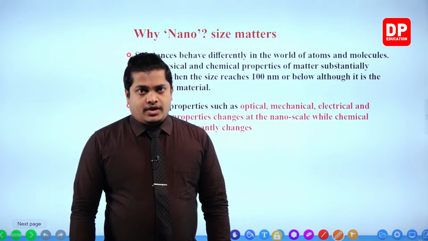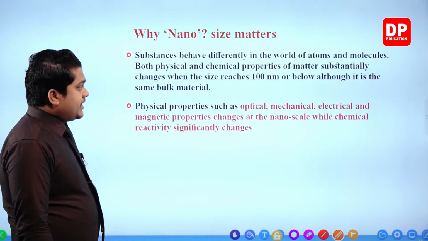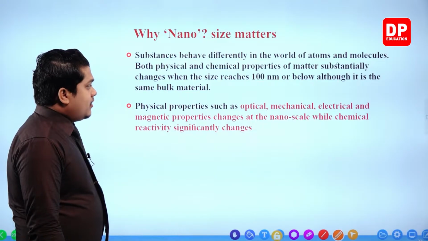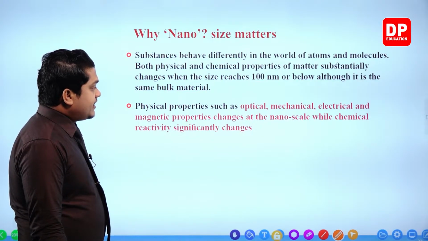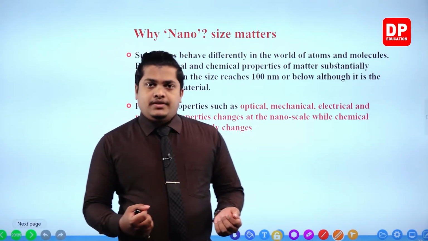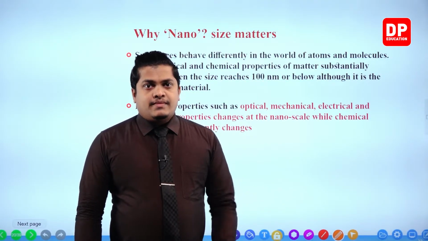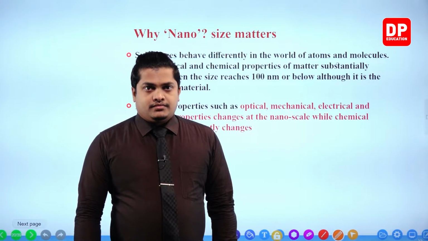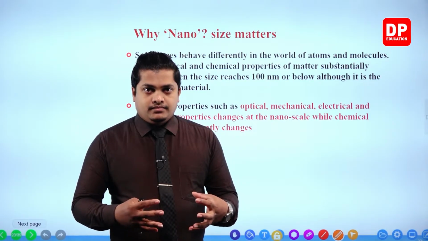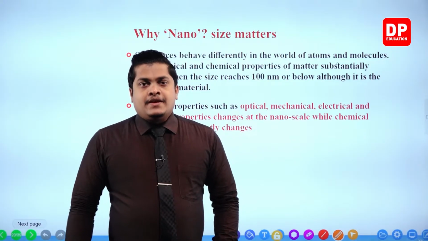Physical properties such as optical, mechanical, electrical and magnetic properties change at the nanoscale, while chemical reactivity significantly changes. Chemical reactivity means the ability of bonding with other materials, my dear children. That means the ability of making compounds. In simple terms, that is what we mean by reactivity.